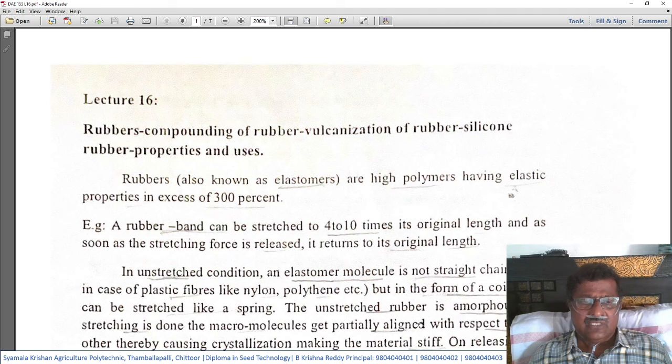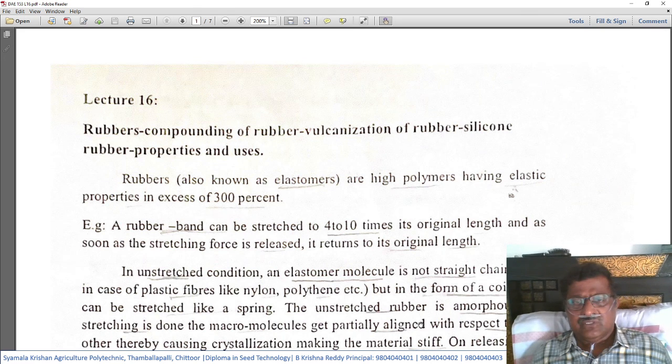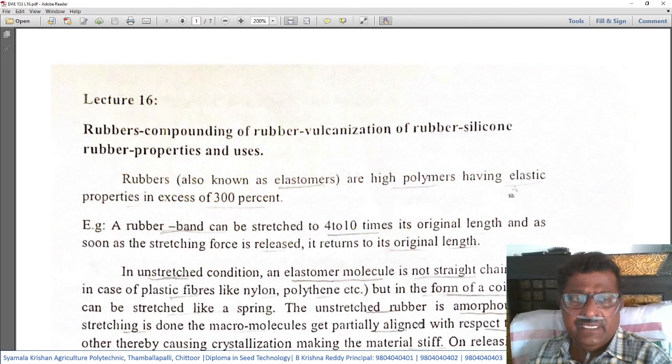So up to last class, we have studied polymers of plastics, that is how the plastics are made up and various types of plastics, and we understand that plastics are nothing but polymers made up of chains of so many monomers. That means plastics are also one type of polymers. Now we are going to study the rubber. This rubber is also one type of polymer.